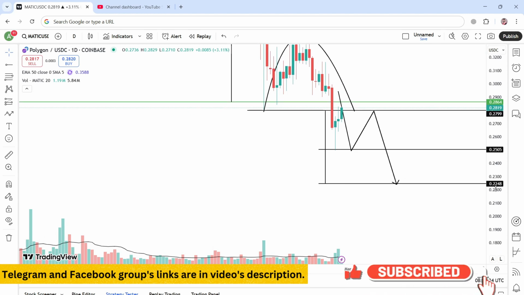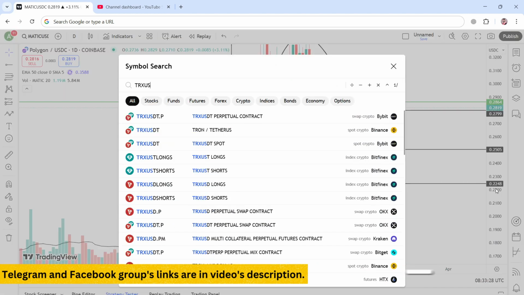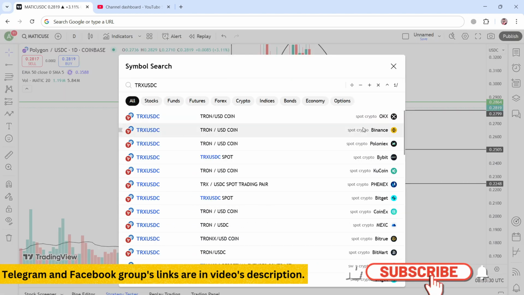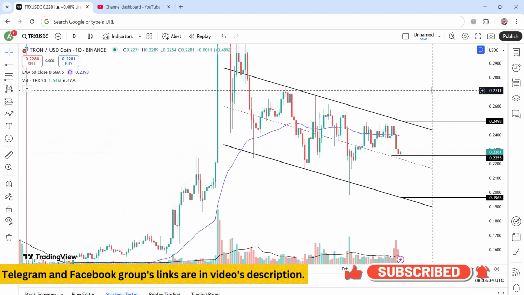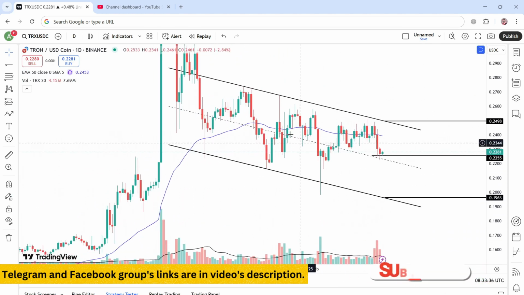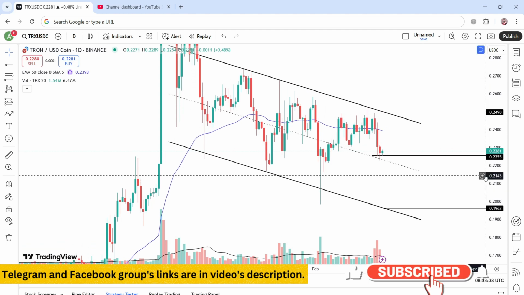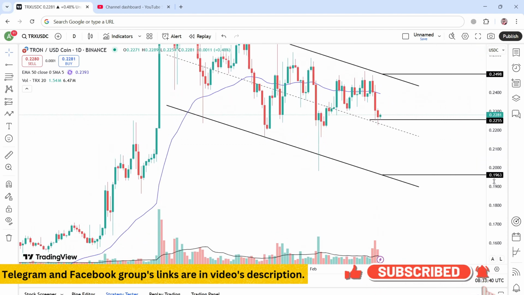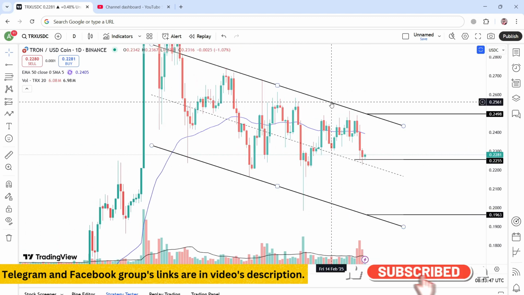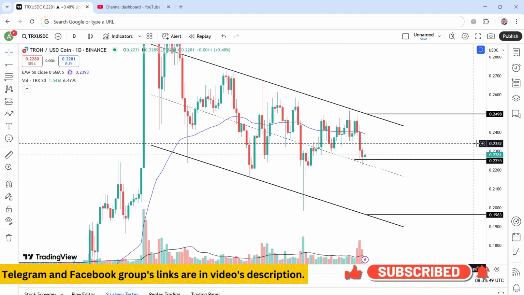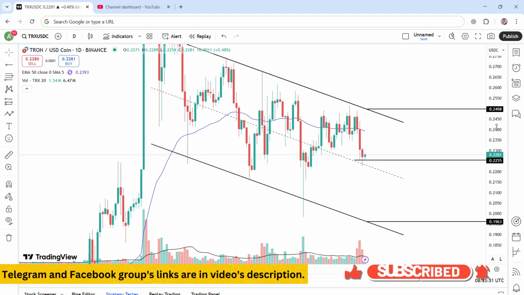The next coin after MATIC is TRON, that is TRX. If we look at TRX against the USDC, currently it is in its sideways trend, and it is moving in its falling channel formation, where the support of this channel formation is at 0.1963, that is the trend line support of this channel formation, and the resistance of this consolidation zone and this channel formation is at 0.2498.